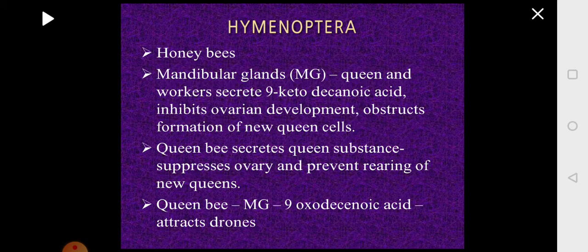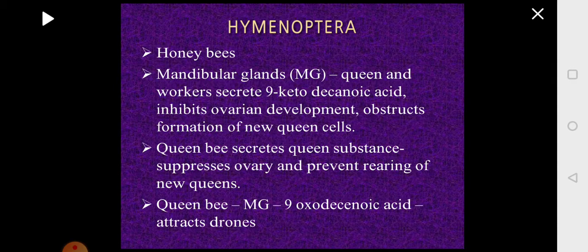Hymenoptera, where you have the honeybees, when we do social life, you will see that a lot of the social life is controlled by the release of pheromone. If you look at honeybees, they have mandibular glands. The queen and workers, both of them have mandibular glands which secrete a pheromone. They have studied the chemical nature of this pheromone and found out that it is 9-keto-decanoic acid. And what does this do?